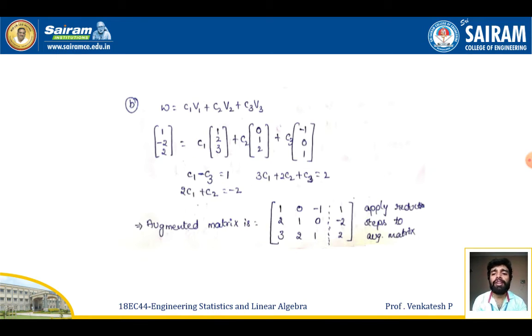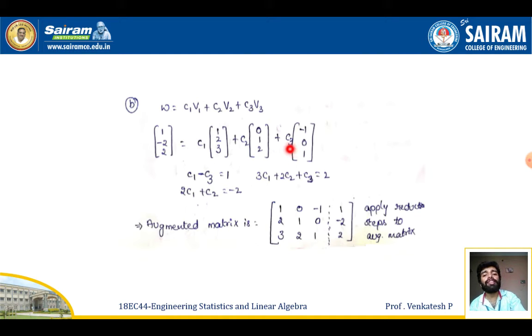So next is the second one. Take again W is equal to C1 V1 plus C2 V2 plus C3 V3. Now to show that this W is not a linear combination of V1, V2, V3, consider (-1, -2, 2) is equal to C1 into (1, 2, 3) plus C2 into (0, 1, 2) plus C3 into (-1, 0, 1).